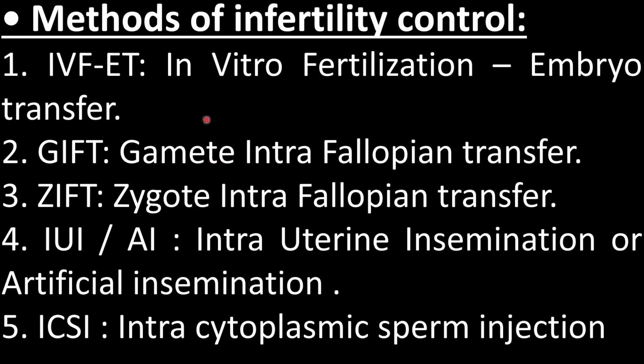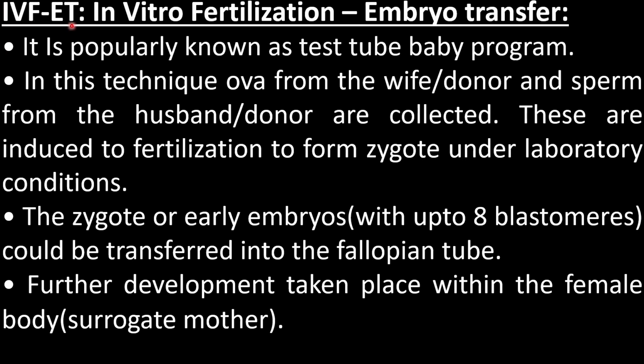To overcome infertility, these techniques can be used, and together they are called assisted reproductive technologies. Now we'll see them one by one in brief. First, IVF-ET, in vitro fertilization and embryo transfer. It is popularly known as the test tube baby program.